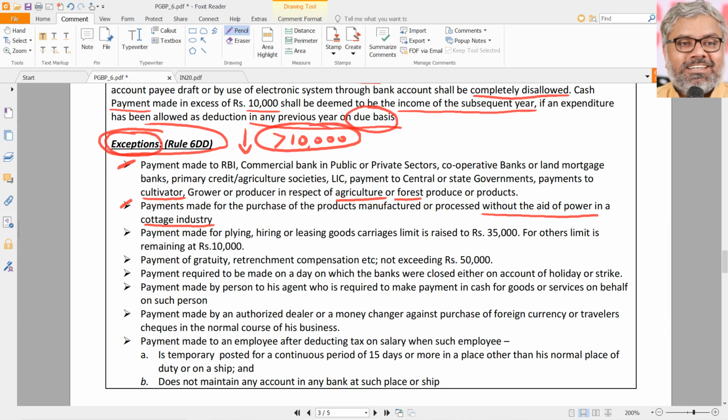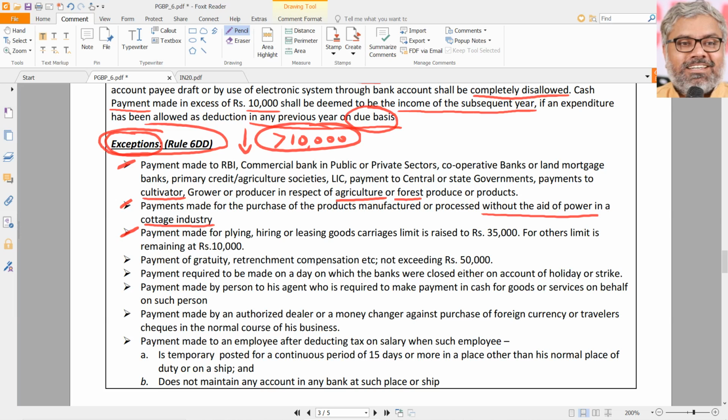So something like handicrafts and all, they can be purchased by paying them in cash. For example, all these Kanchipuram saris and all, weavers who are doing mostly without the aid of power. Without the aid of power does not mean their homes do not have power, or televisions or bulbs or fans, but the actual weaving exercise is happening without the aid of power. If it is happening like that, then handmade, handlooms we can call it, handicrafts we can call them. Purchase of those goods can be made by paying cash also, even if it exceeds 10,000, there is no problem.